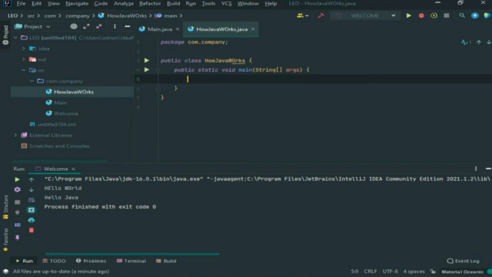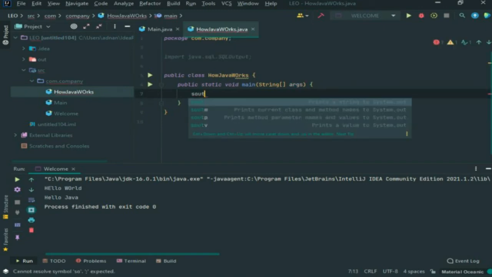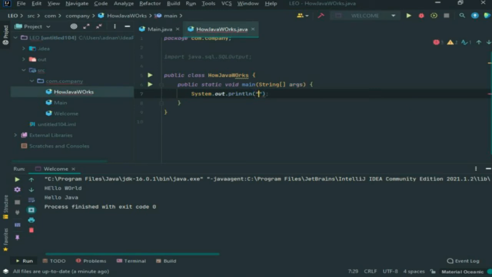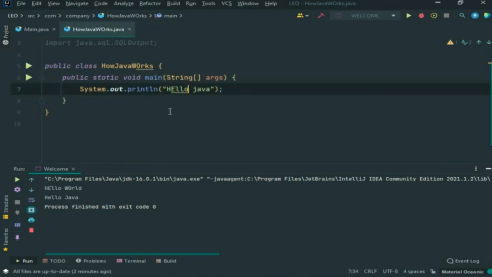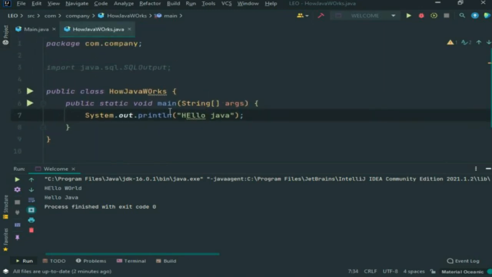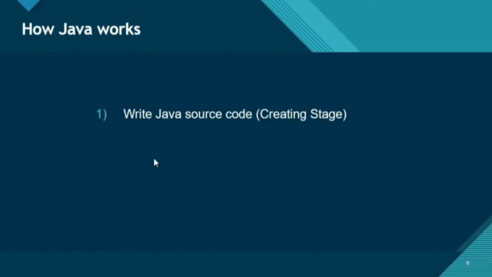I want to simply print hello Java. So guys, this is our source code. So guys, this is our creating stage.